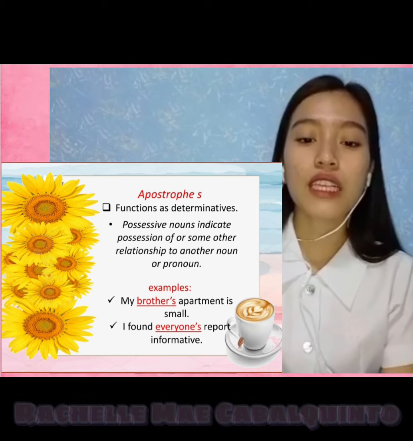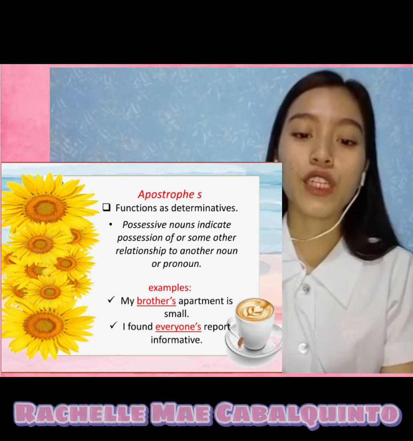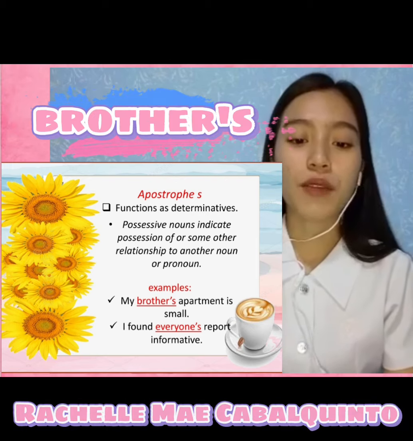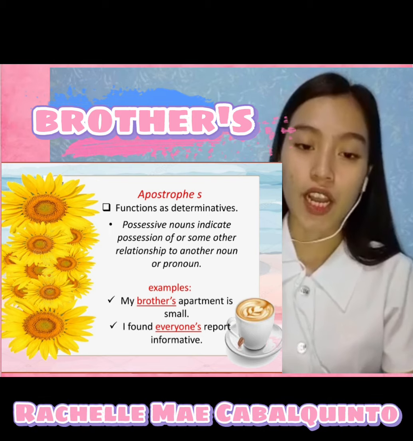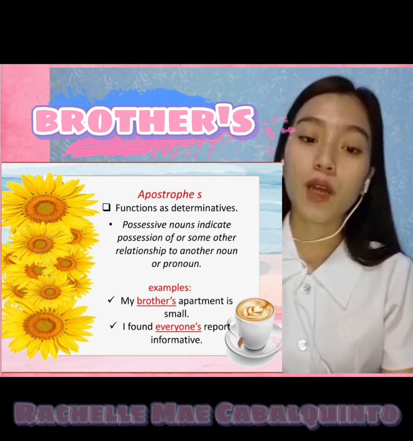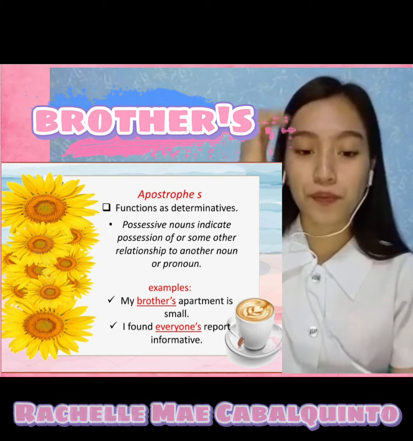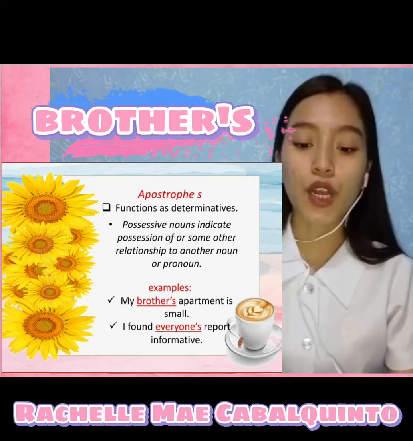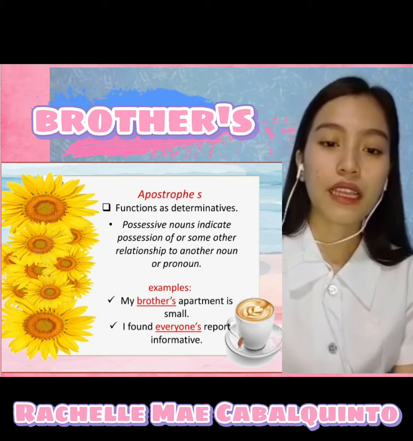So possessive nouns indicate possession or some other relationship to another noun or pronoun. Example, my brother's apartment is small. You can see the word brother is the noun there, together with the apostrophe s, which implies the determinative, or rather it implies possessiveness.